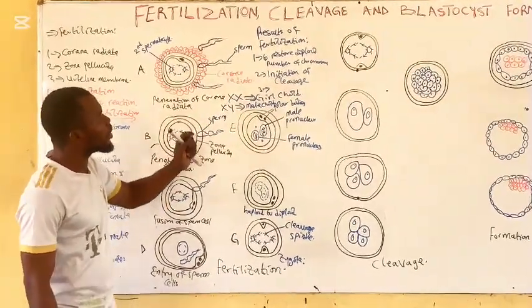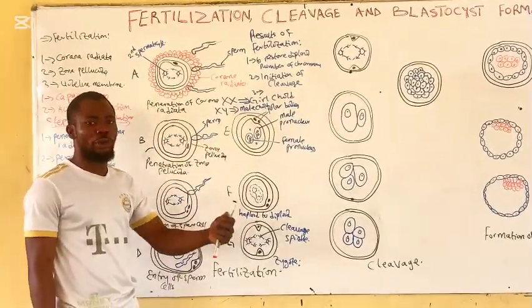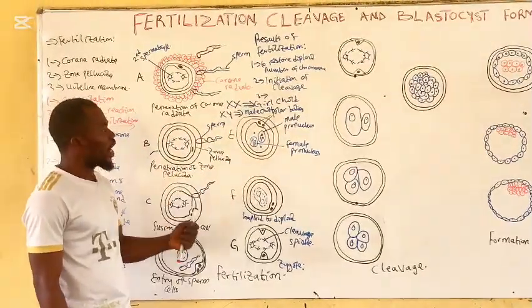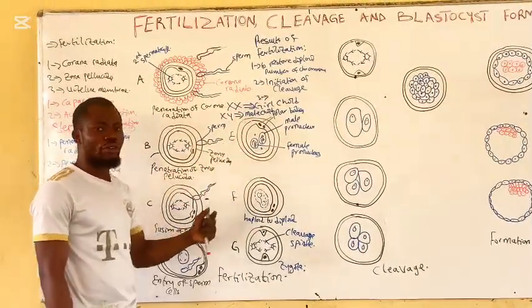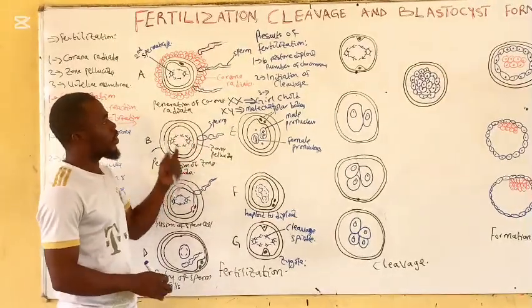So the result of fertilization includes the restoration of the diploid number of chromosomes from the haploid number, initiation of the cleavage, and determination of the sex of the zygote. That is all on the fertilization.